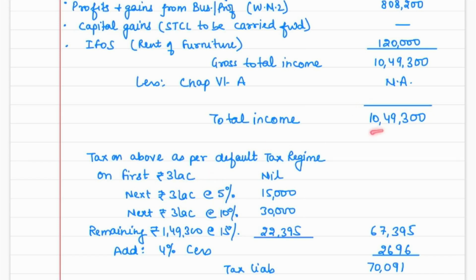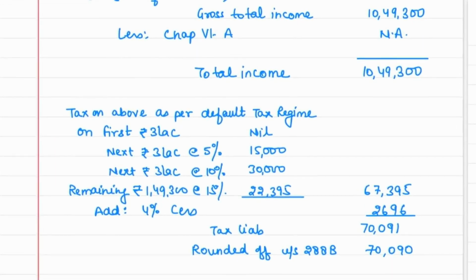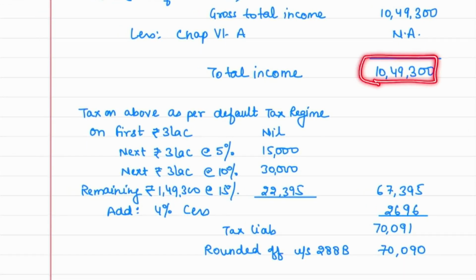And also remember that provision, if this person is a resident individual or HUF, in that case, if the remaining income is less than the basic exemption limit, then you have to do the movement also, correct? That is when the remaining income is less than the unexhausted basic exemption limit, remember? So here there was no such case. Here the entire income is normal income, remaining income. So we'll apply the tax rate as per default tax regime. On first 3 lakh nil, on next 3 lakh 5% and so on.